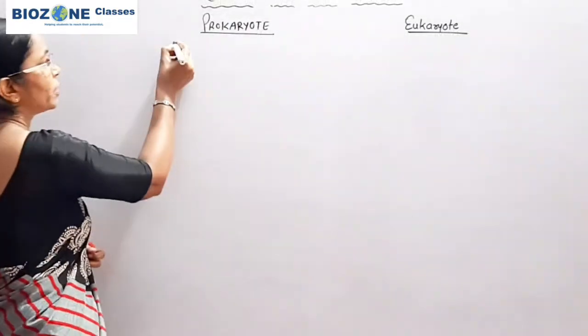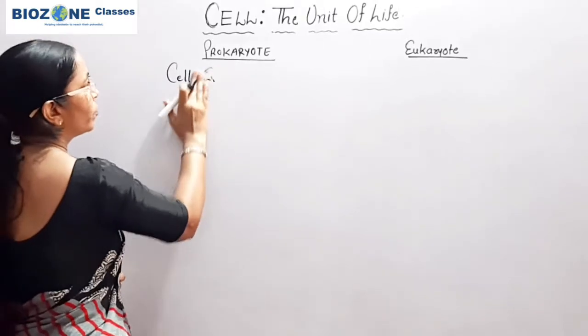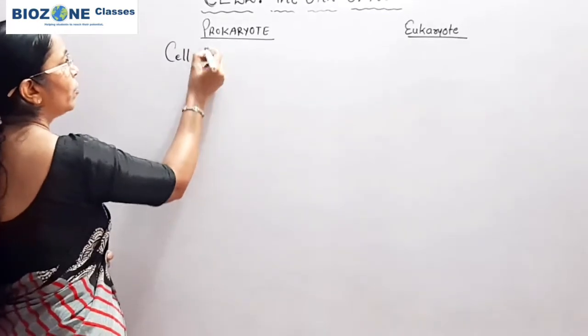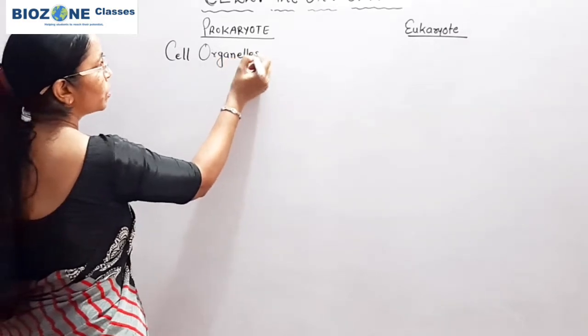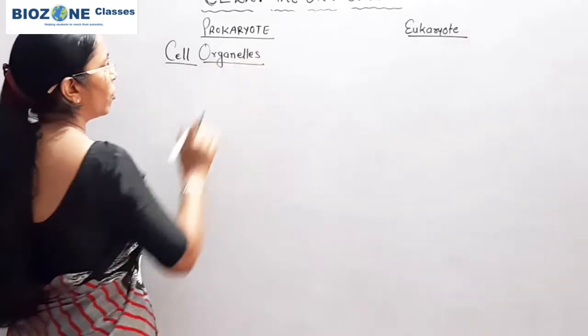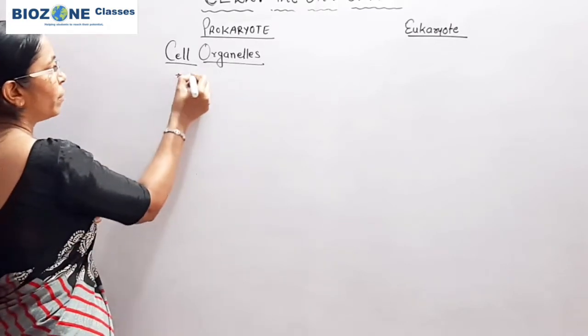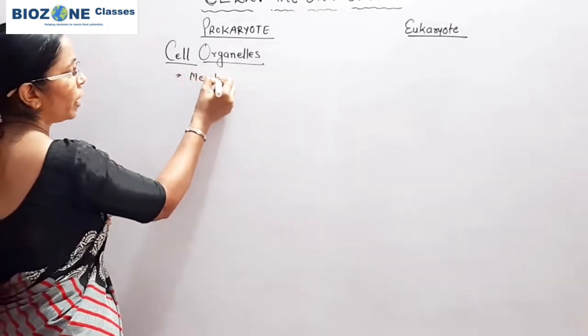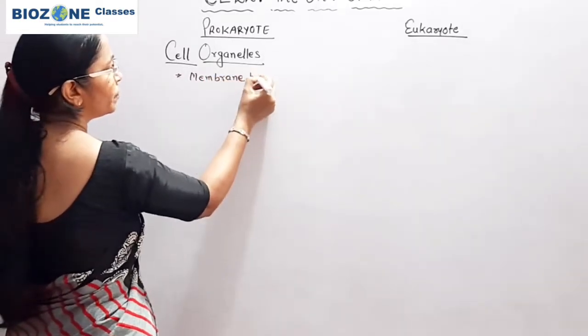It begins with the differences on the basis of cell organelles. So on the basis of cell organelles, you see how the prokaryote differs from eukaryote. In prokaryote, the membrane bounded cell organelles are absent.